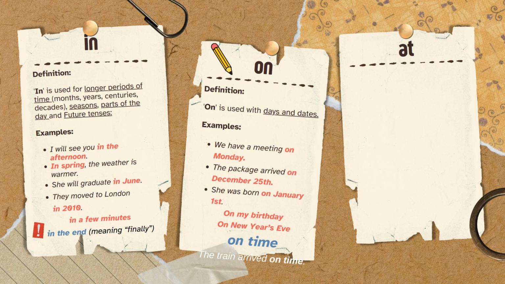Okay, time for us to talk about the preposition on. First, let's start with the definition and the use of that preposition. On is used with days and dates. It's not the same as we talked about the preposition in, with months, years, centuries, and decades, with longer periods of time. Now here, on is used with actually one day or a date. For example, your birthday. On my birthday. It's actually one day.